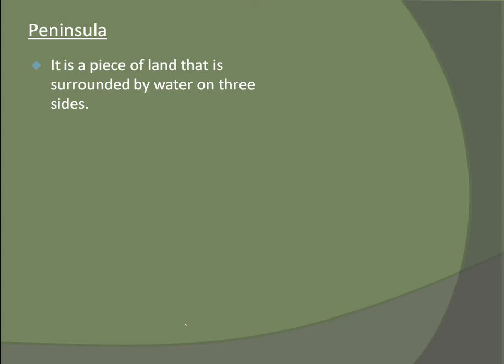Peninsula. Yesterday I did not teach you what a peninsula is, right? So let's see. It is a piece of land that is surrounded by water on three sides. Let's take this as land, and here is water, here is water, and here is water, and here is land.